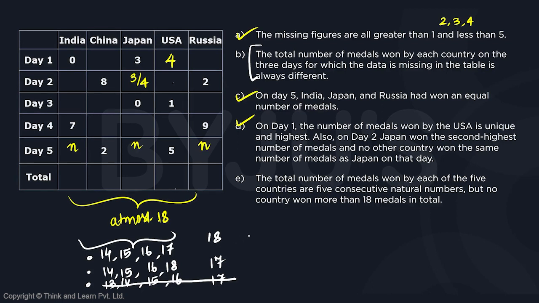Let's take Russia as 18. Okay, so we already have 11, and then this is another 7, which is going to give us an 18. If this is 18, let's go to China, which already has a 10. So that means we added a 7. So in the case of China, we can add a 6 and get a 16. We cannot add 7 because 7 already goes to Russia, right? So this is going to be 16, very much possible.